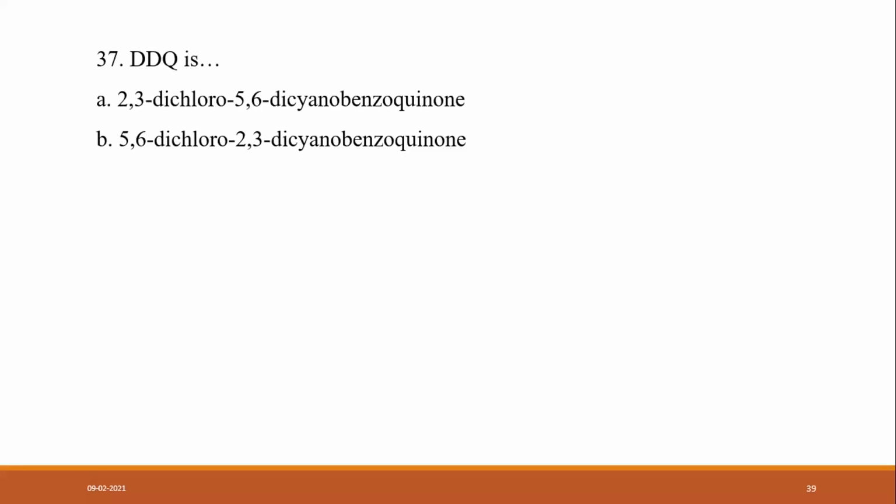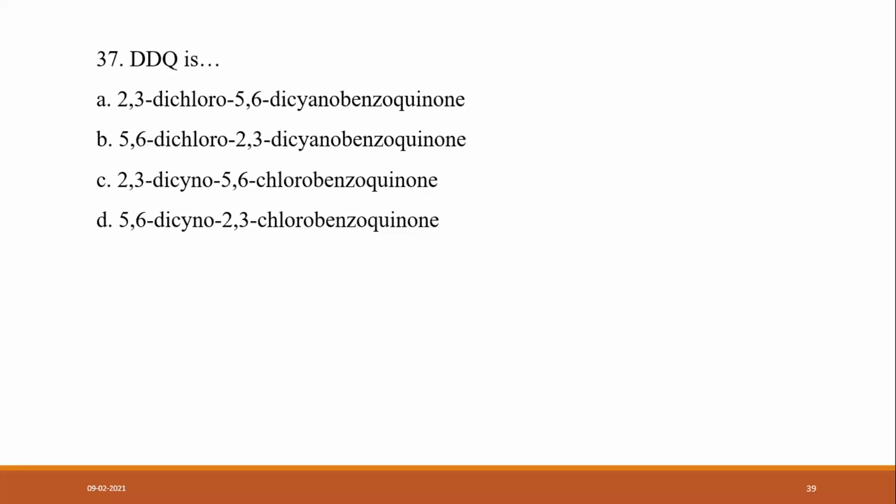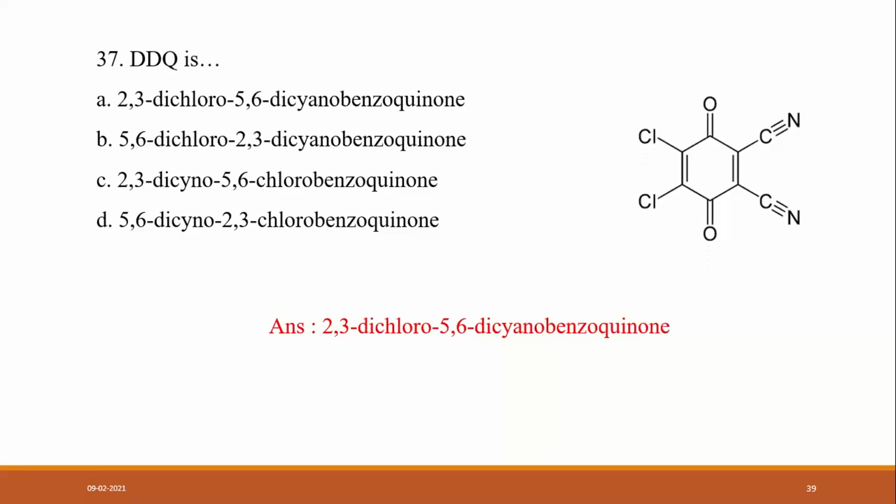Another one, what is DDQ? Is it 2,3-dichloro-5,6-dicyanobenzoquinone, or 5,6-dichloro-2,3-dicyanobenzoquinone, 2,3-dicyano-5,6-dichlorobenzoquinone, or 5,6-dicyano-2,3-dichlorobenzoquinone? It is 2,3-dichloro-5,6-dicyanobenzoquinone. The answer is 2,3-dichloro.